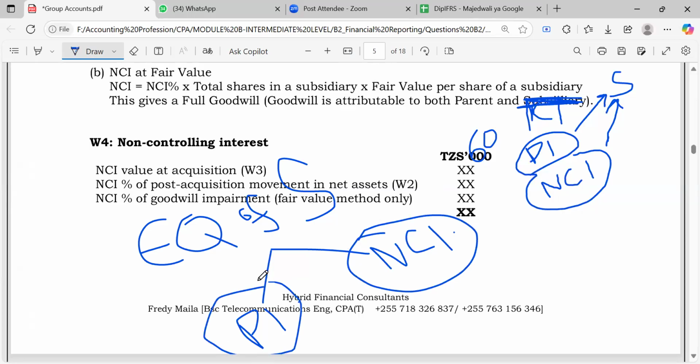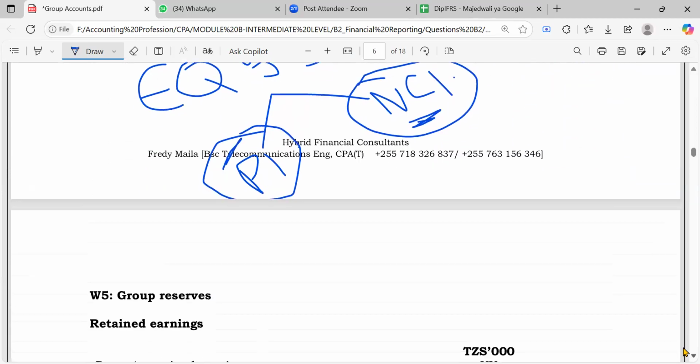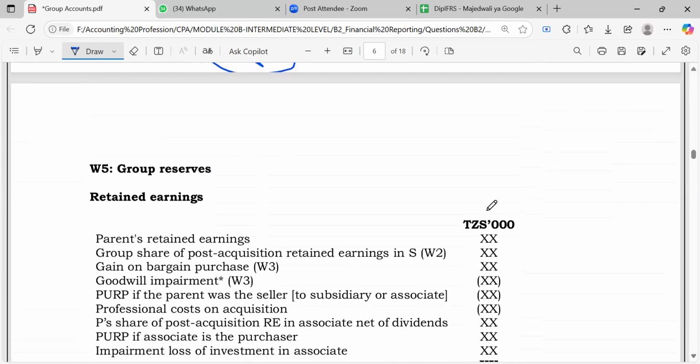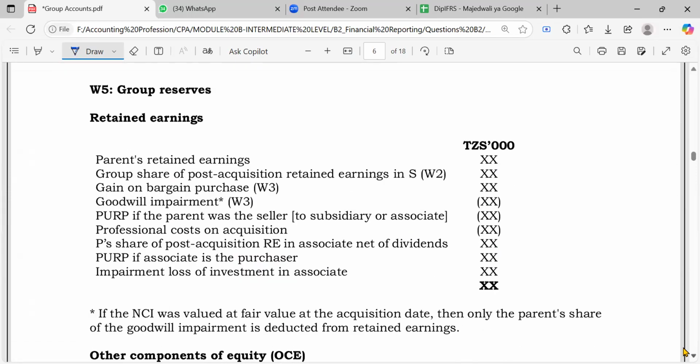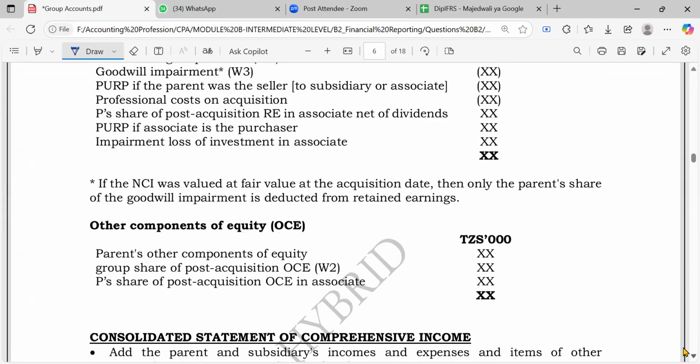That's why you can see the fourth working after those fundamental ones is non-controlling interest. After that, we'll go to the equity of the parent interest, which we call group equity. You could see from working four, going down, you would find working five, group reserves. You can just say group equity is fine, right? By getting that, everything would be fine.